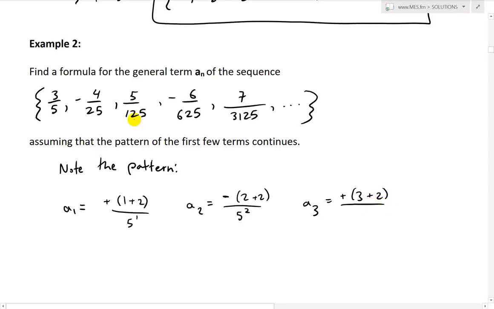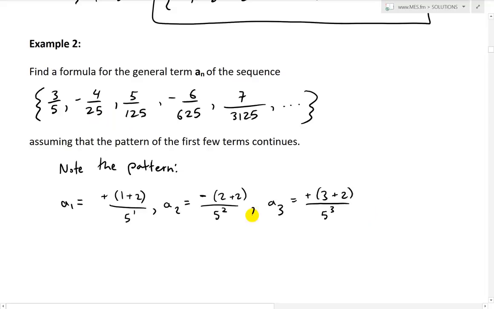Divide this by, then that's going to be 5 to the power of 3, because that's just 5 times 25. So we already have 5 to the power of 3 like that. And then one more term, let's get the fourth one. We have now a4 equals to negative, and then it's going to be 4 plus 2. 4 plus 2. And then this is going to be, well, that's just going to be 125 times 5.